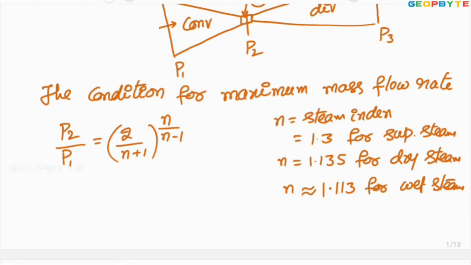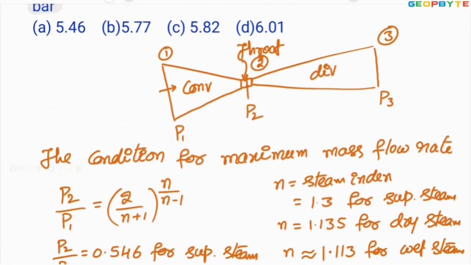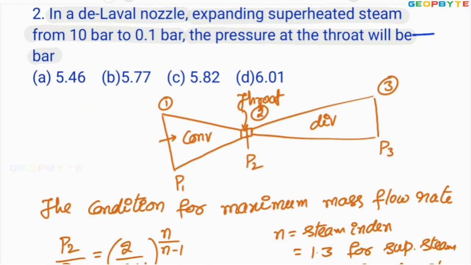If I put these values in P2 by P1, you will get P2 by P1 equal to 0.546 for superheated steam. Since the given problem is for superheated steam, look at the problem.